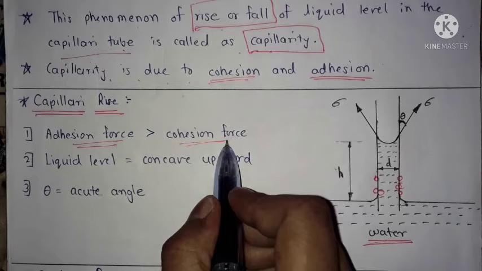Definition of capillarity. The phenomenon of a rise or fall of a liquid level in a capillary tube is called capillarity. Capillarity is due to cohesion and adhesion. Capillary rise occurs when adhesion is greater than cohesion.